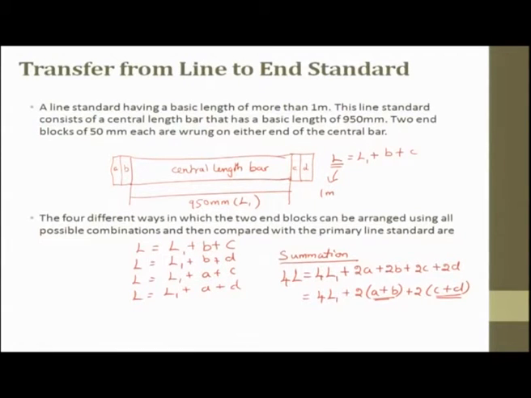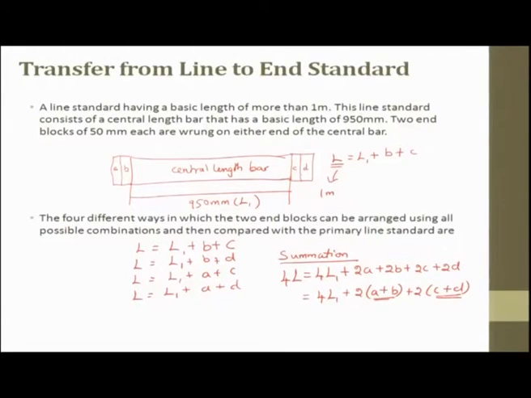Here this is the length bar, and these two we are attaching with 2 slip gauges. We ring it. Ringing is basically when we attach 2 slip blocks, there can be a possibility of air or a thin film or non-contact. So, we make sure that these 2 surfaces are tightly in contact. We squeeze out whatever thin film is there, and then we ring it, and these 2 are attached properly. So, we make sure there is no gap in it.